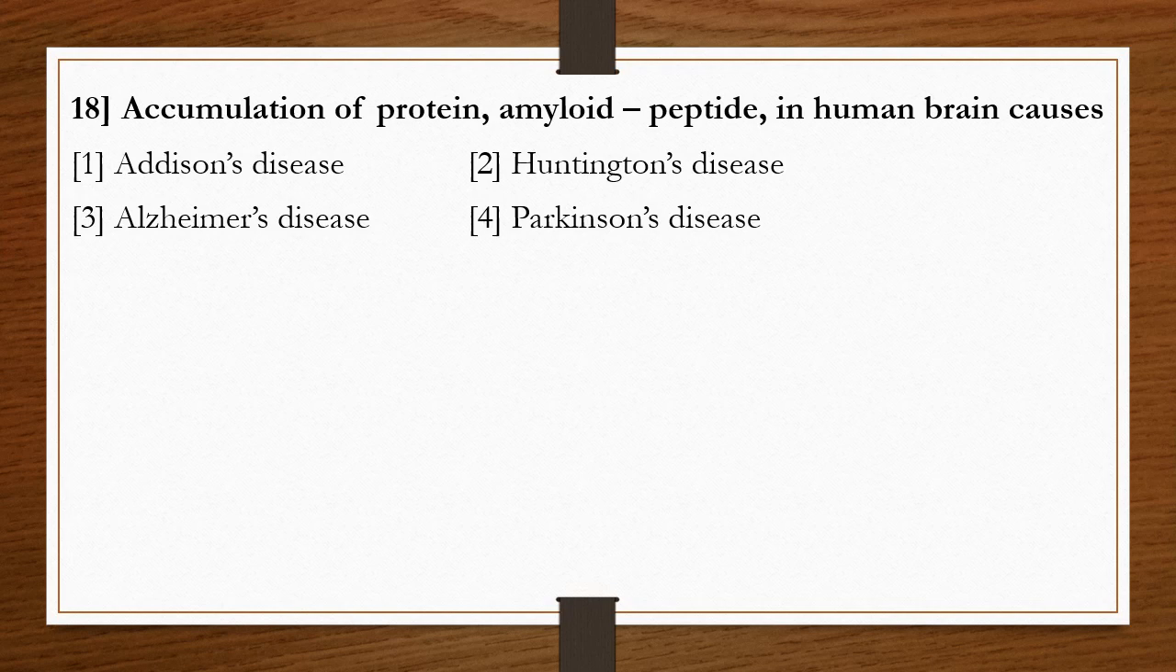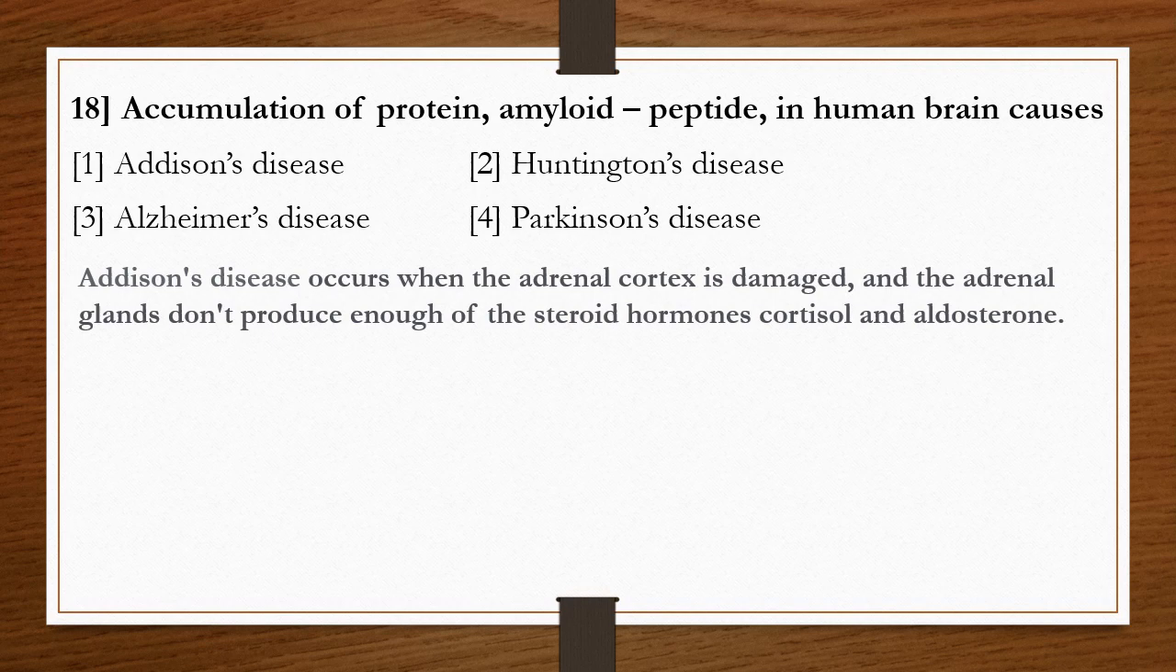Let's see. The first one, Addison's disease. This disease occurs when the adrenal cortex is damaged. The adrenal is an endocrine gland, and the adrenal gland doesn't produce enough steroid hormones, cortisol and aldosterone. So Addison's disease affects the endocrine gland. That's why Addison's disease is not the answer.